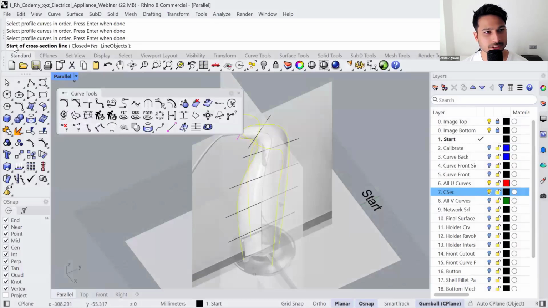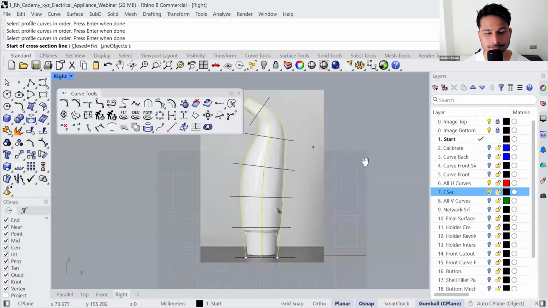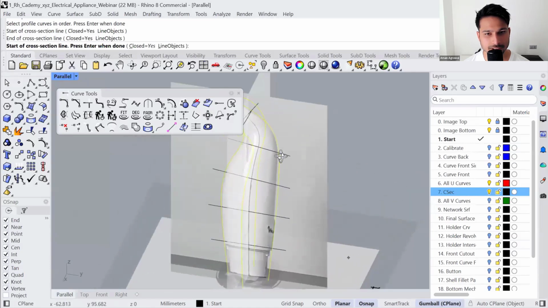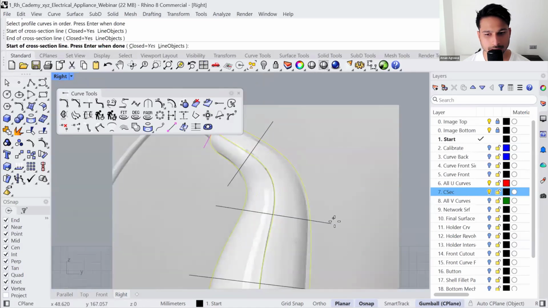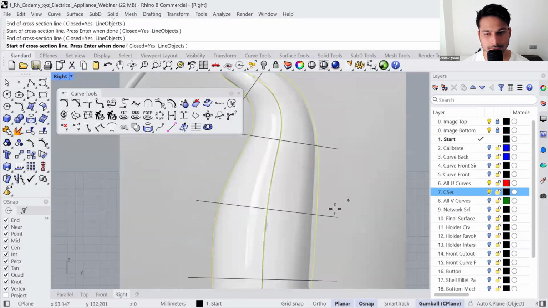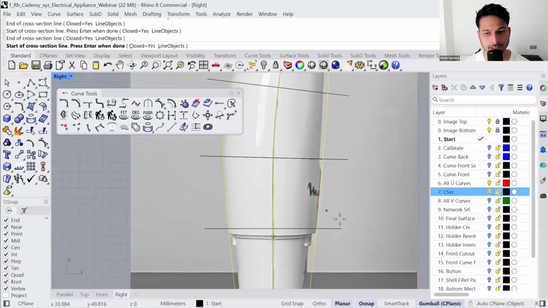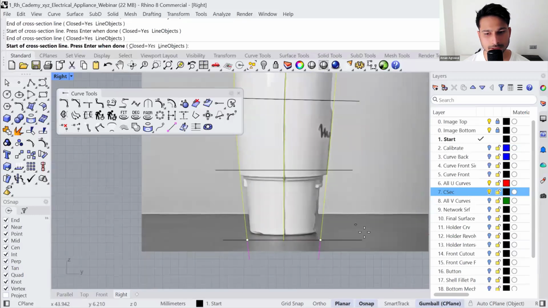Now it's asking us to select the cross-section line. We have to draw the lines. In order to do that, just go to the right viewport and use these lines that I have provided you as an assisting line. So the moment I draw this line, you will notice I have made that cross-section profile. Again, and again, and lastly here.